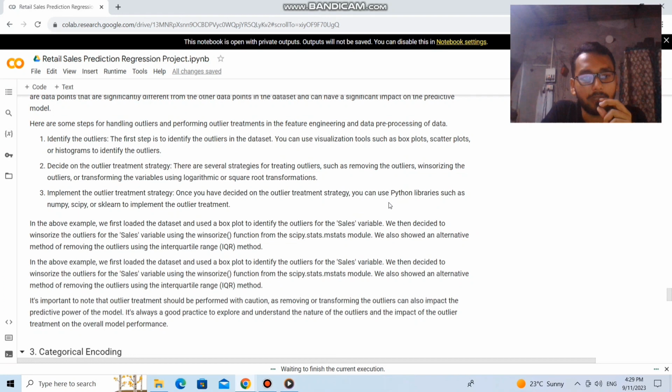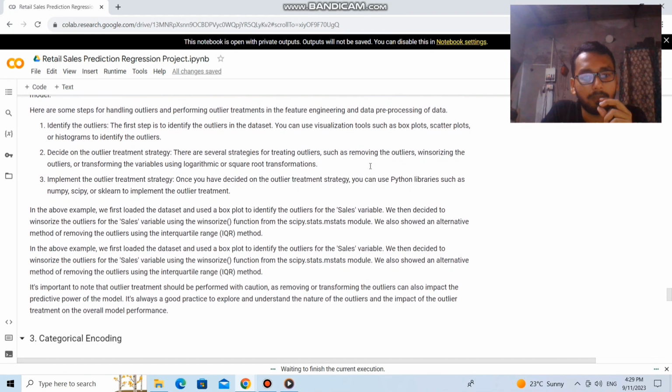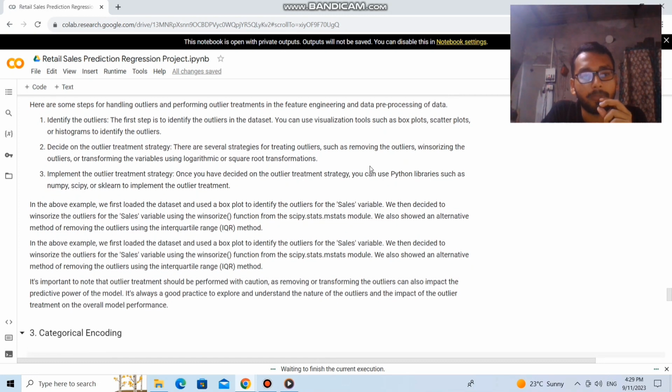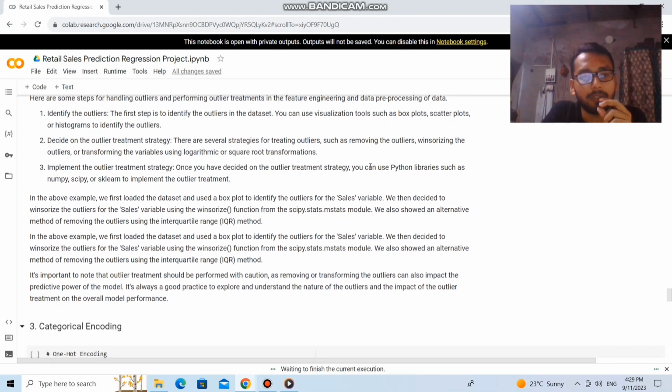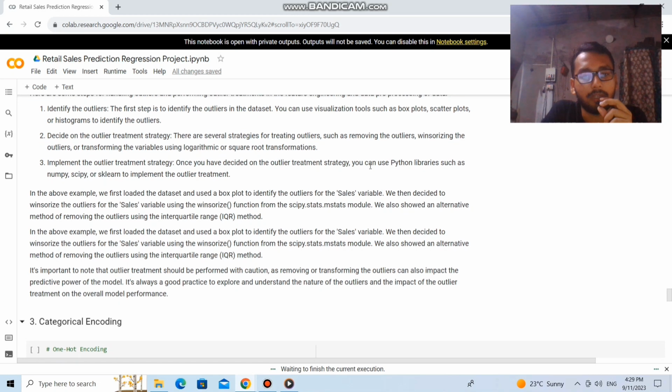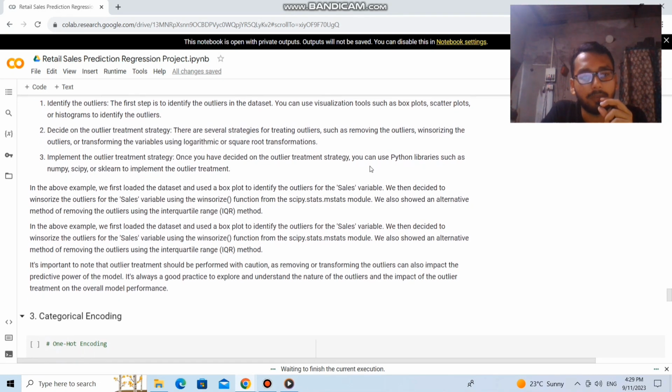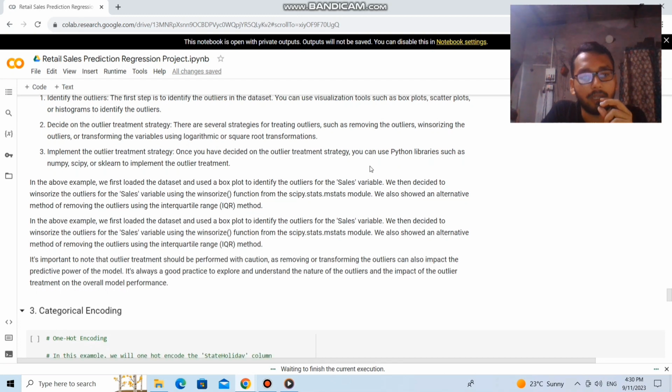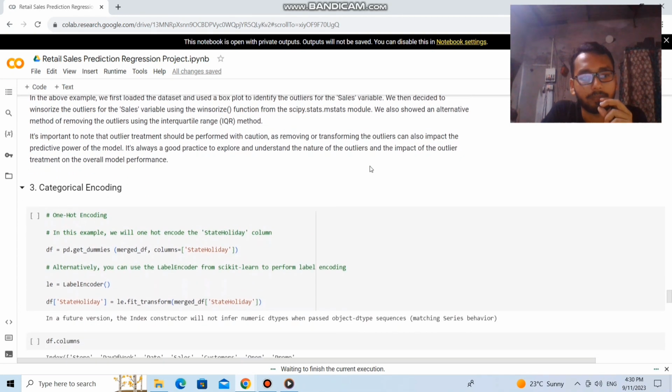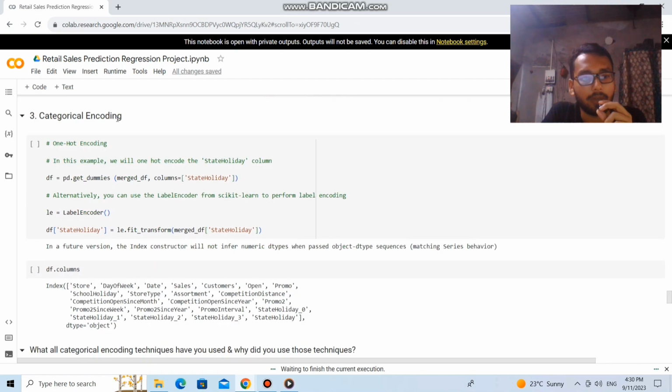Decide on the outlier treatment strategy. There are several strategies for treating outliers, such as removing the outliers, winsorizing the outliers, or transforming the variables using logarithmic or square root transformation. Implement the outlier treatment strategy. Once you have decided the outlier treatment strategy, you can use Python libraries such as NumPy, SciPy, or Sklearn to implement the outlier treatment.